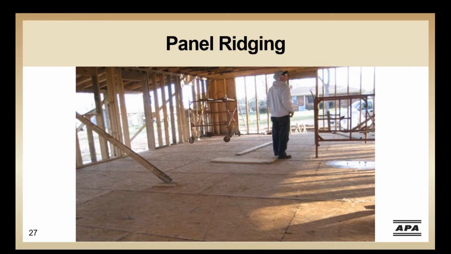panel ends and edges. Additional causes of ridging can also be twisted, uneven or misaligned floor framing, debris on the framing, installation of adjoining panels with the back face and the face surface alternated where the tongue and groove joints don't match, overdriving the tongue and groove joint edges if not capped, compression on the panel edges due to panel expansion, and mixing panels by different manufacturers. If you experience panel ridging, APA has a customer service tip, ridging in single layer floor panels, that provides additional information on this topic.